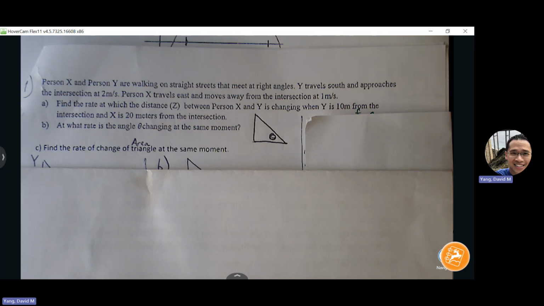Okay, so go ahead and set up your diagram. Person X, person Y, walking on straight paths. Y travels south. And then person X travels east, moves away from the intersection.